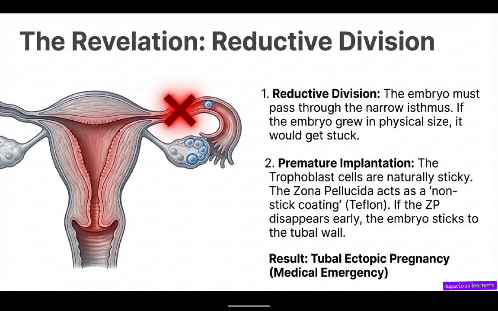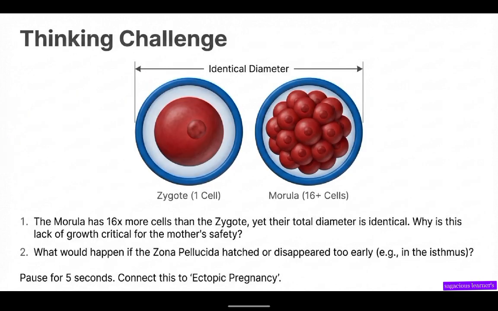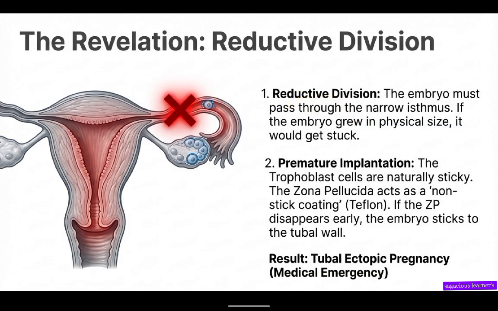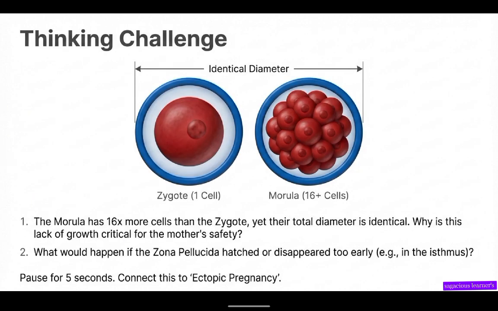So, reductive division. The embryo must pass through the narrow isthmus. If the embryo grew in physical size, it would get stuck. Remember the question: the morula has 16 more cells than the zygote, yet their total diameter is identical. The answer is that both have the zona pellucida. This zona pellucida prevents them from growing in size. So they have the same size, but inside they have many more cells than the zygote, and the size stays the same because of the zona pellucida.